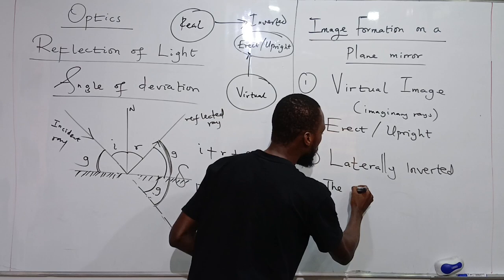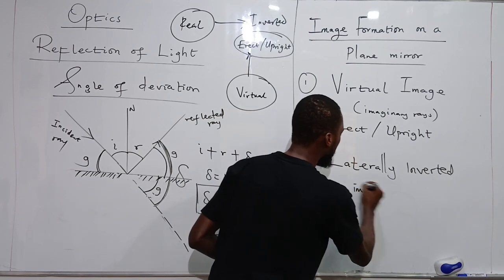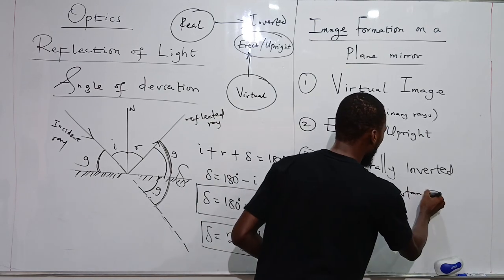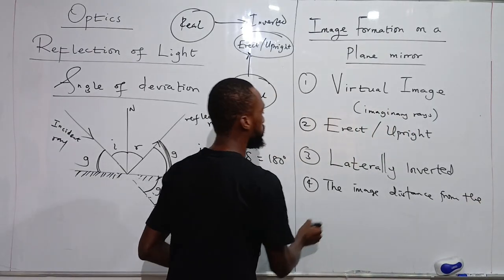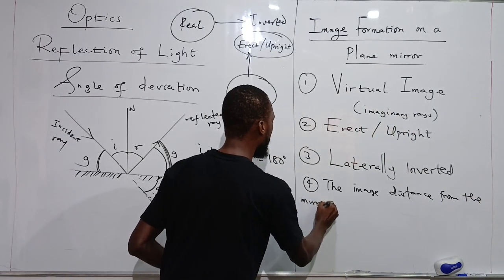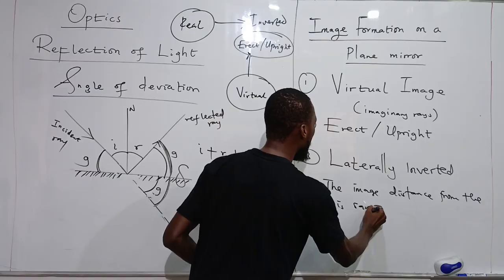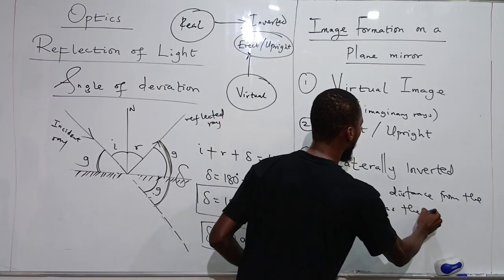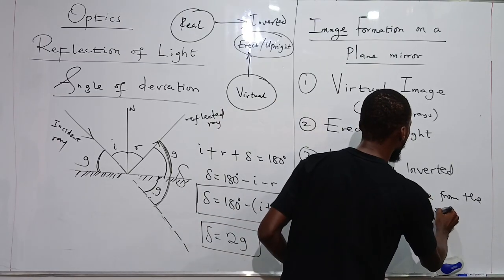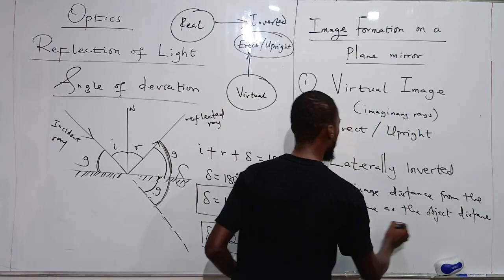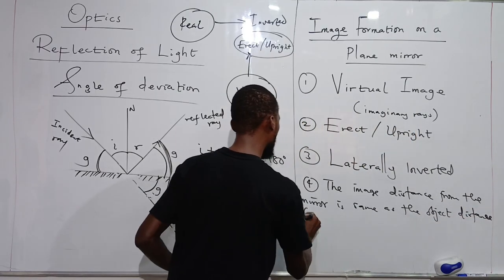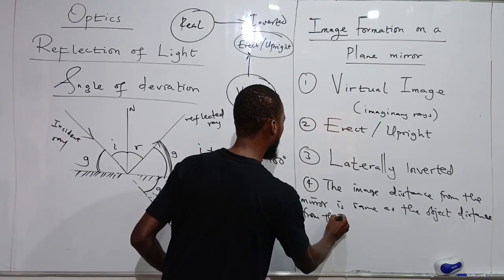The next property: the image distance from the mirror is the same as the object distance from the mirror. That is another property.